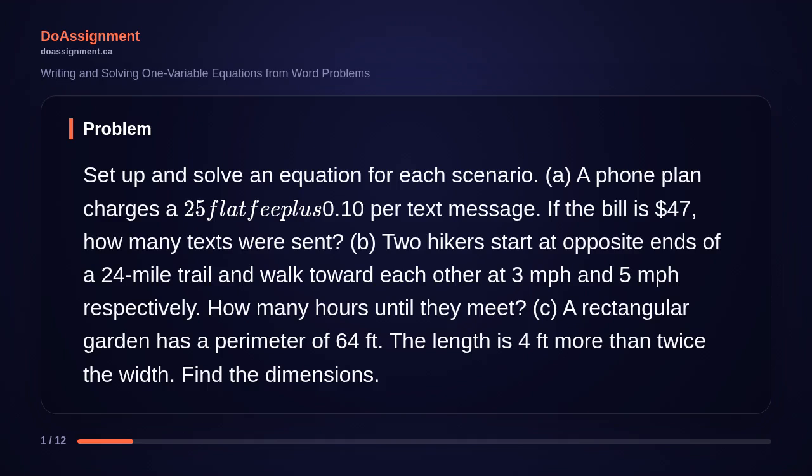Set up and solve an equation for each scenario. Part A. A phone plan charges a $25 flat fee plus 10 cents per text message. If the bill is $47, how many texts were sent?